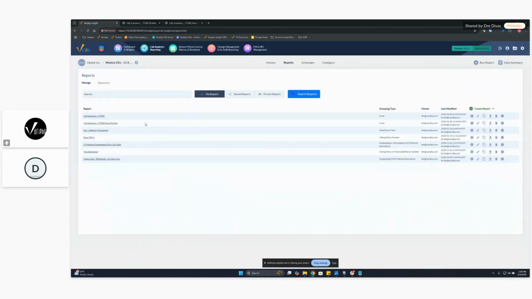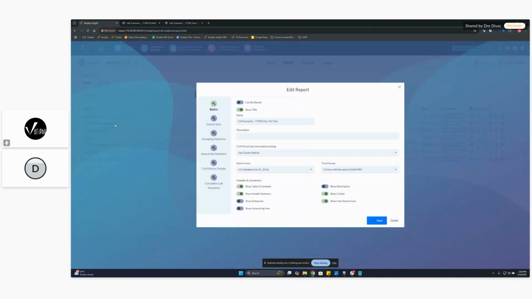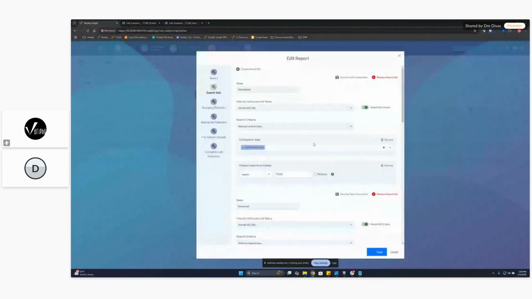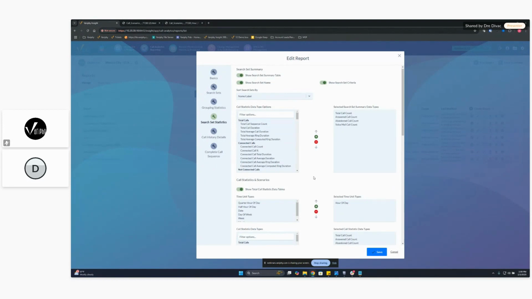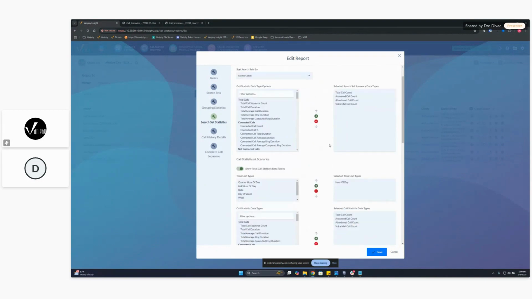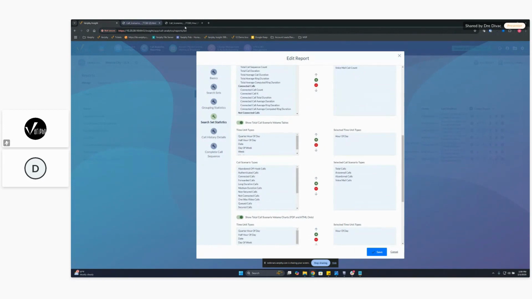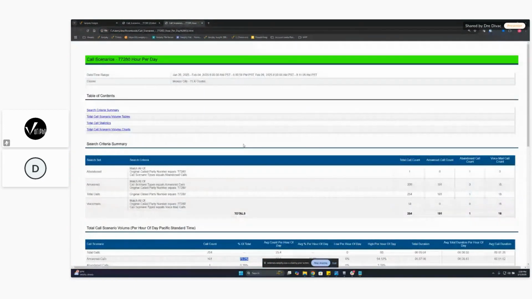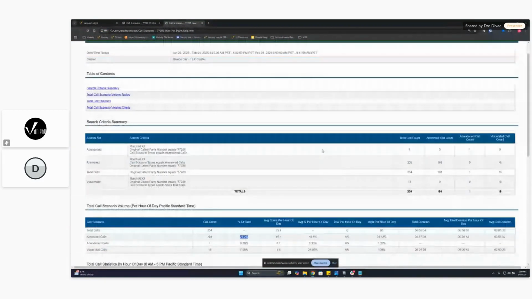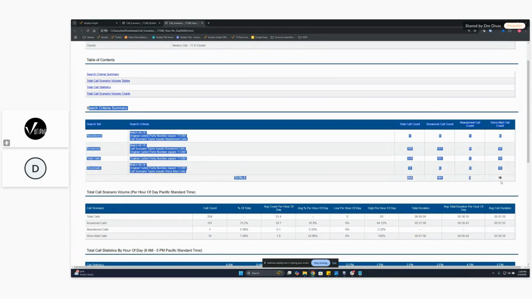I also did another report to break it down a little further when it comes to time period. I pretty much just copied it and added some search set statistics onto this one. So our search sets are the same, but I turned on some stat tables here and added our selected summary types, and I did it by hour of the day for each one. I should have this one open too. So here you can see the same information we had from earlier. Date and time range should be the same. Everything up at the top of the search criteria summary is pretty much the same here.